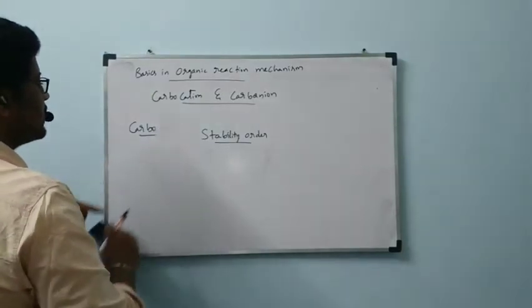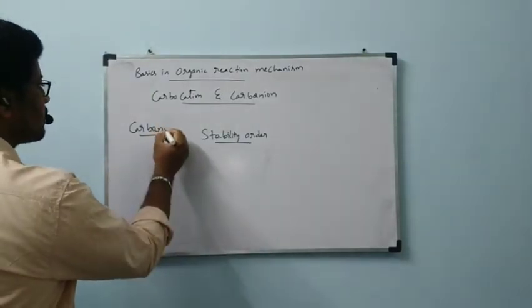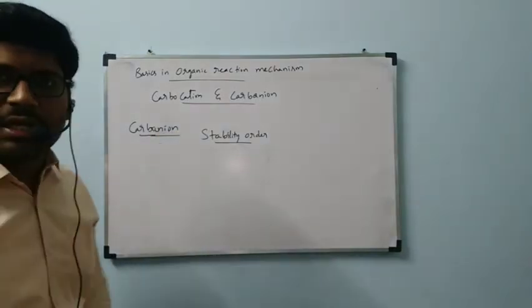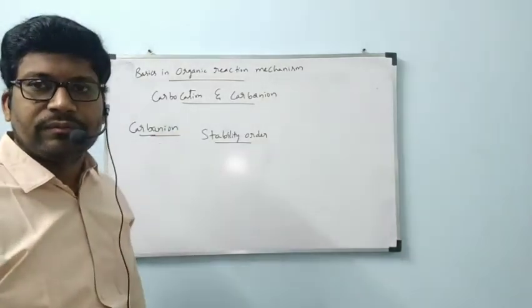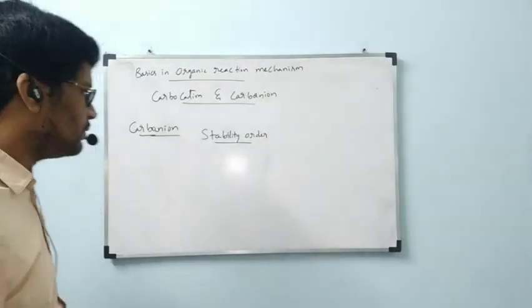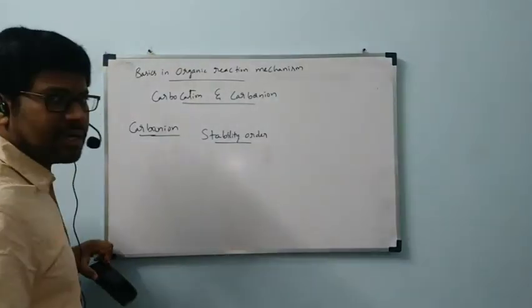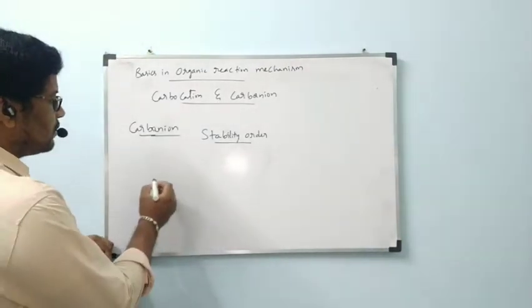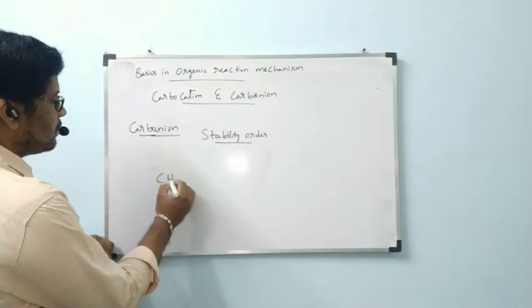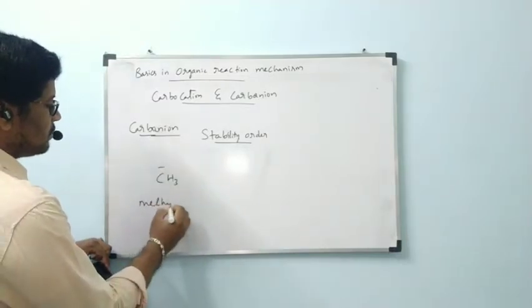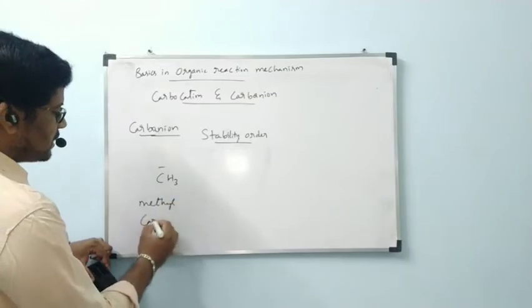Next, carbanion. If the carbon carries a negative charge, that is called a carbanion. Different types of carbanions I am going to write, same like carbocations, four types. CH3 minus, methyl carbanion.